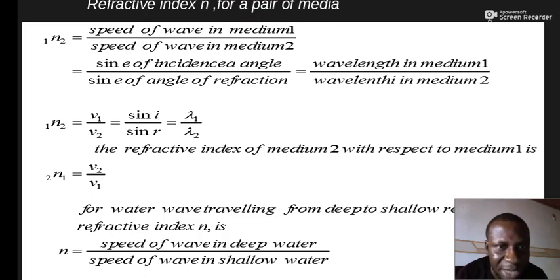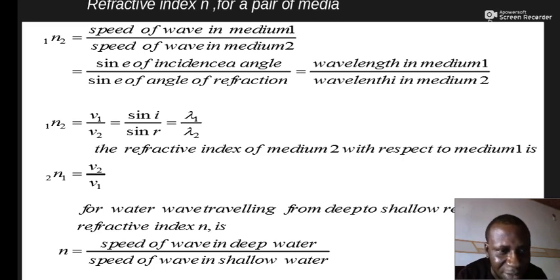So refractive index is a measure of the ratio of speed in both media, which is also equal to the ratio of the sine of the angle of incidence to the sine of the angle of refraction, and also equal to the wavelength in medium 1 to the wavelength in medium 2, because we have already seen that the wave speed will change as the wave crosses the boundary interface between both media, and the angle the wave makes with the normal will change from incident angle to angle of what? Refraction, and the wavelength too will change.